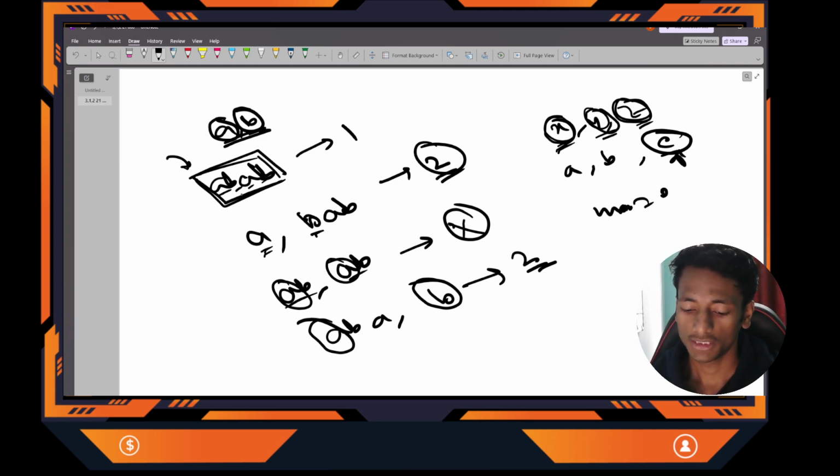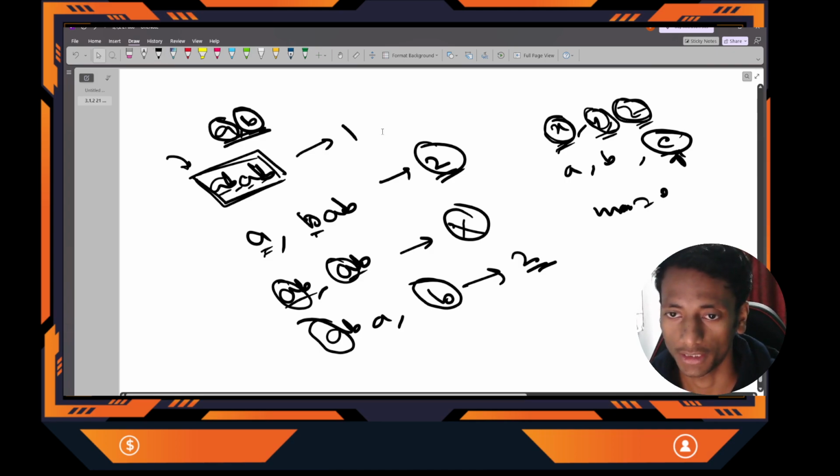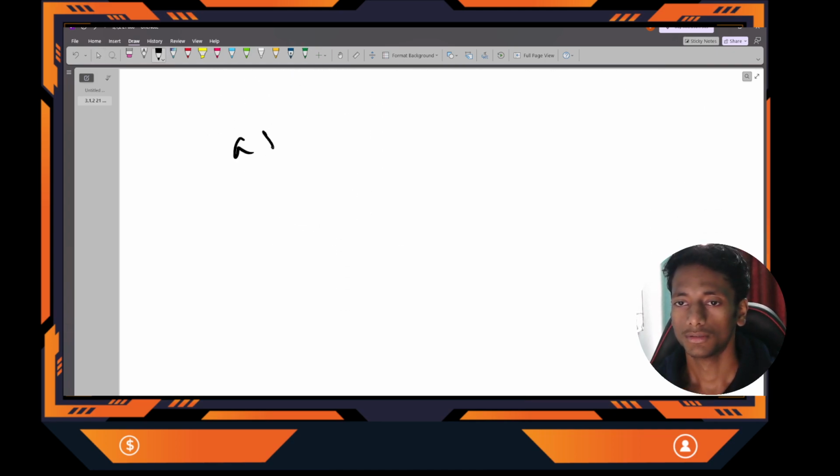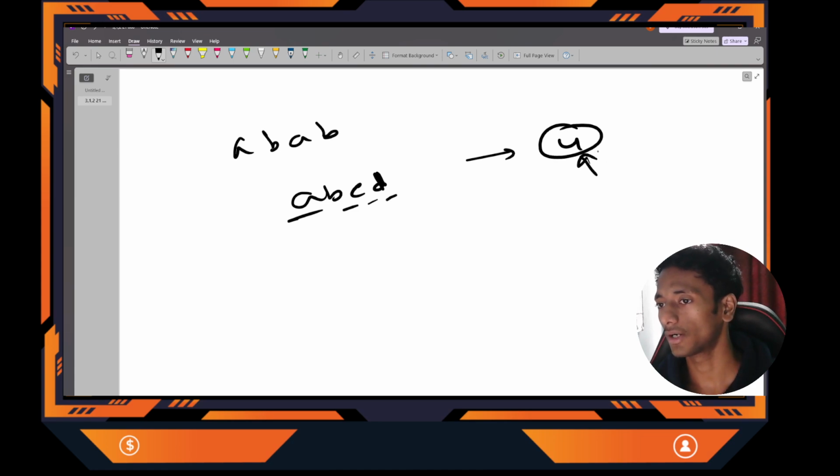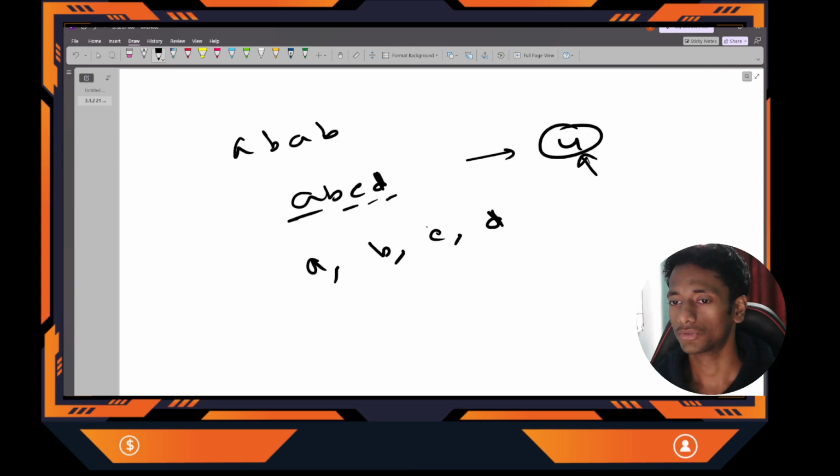Now you can ask whether it is always true that we can generate that many substrings starting with the unique characters present. Yes, because there is no restriction in the generation of the substrings. Suppose A, B, C, D. All the characters are unique. How many unique characters are present? 4. So our answer will be 4, but we have to justify that, right? There is no restriction to generate any substring. So I will split by A, another will be B, another will be C, another will be D. So whenever I see a new character, I will create a new substring.